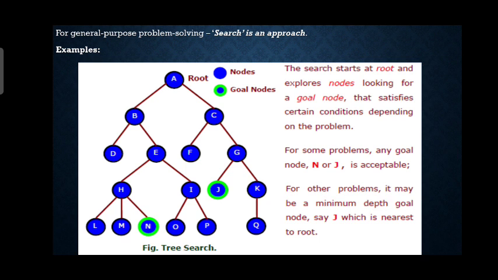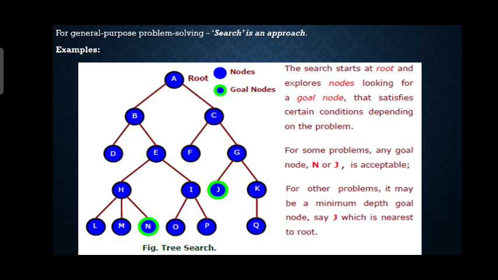Now here you can see the search starts from the root. Every time the search starts from the root, and it will go to a certain node based on some criteria. It will select a path based on some criteria. For some problems, whether you reach N or whether you reach J, there is no problem. You can reach either one of them.